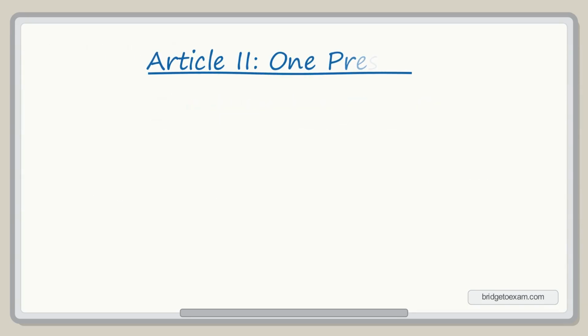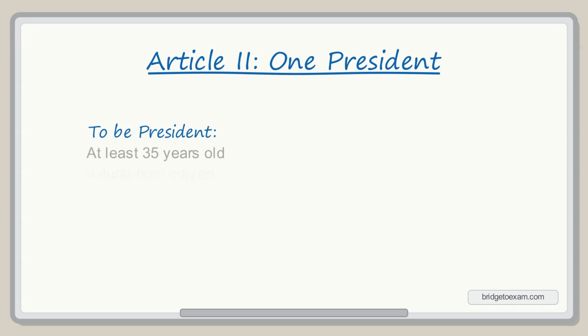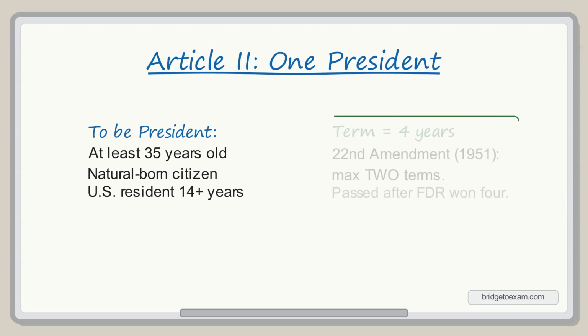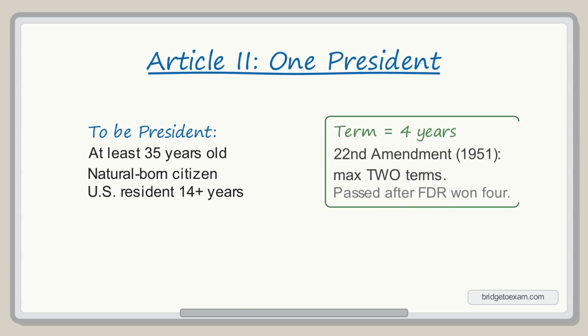Article 2 vests all executive power in a single person, the president. The framers chose one leader, not a committee, so accountability would be clear, especially in an emergency. To hold the office, you must be at least 35 years old, a natural-born citizen, and a resident of the United States for at least 14 years. Each term is 4 years. And since the 22nd Amendment in 1951, a president is limited to 2 terms. That rule was passed after Franklin Roosevelt won 4 elections in a row.